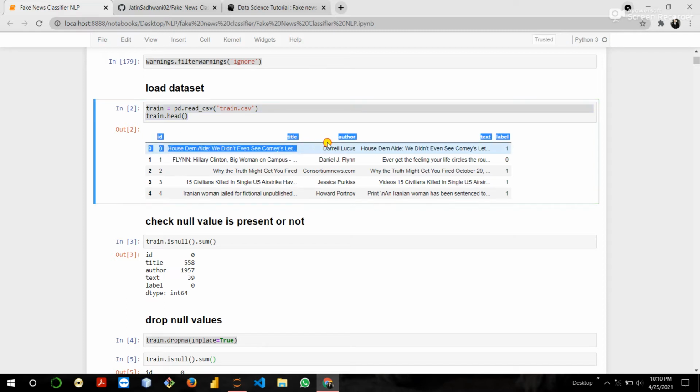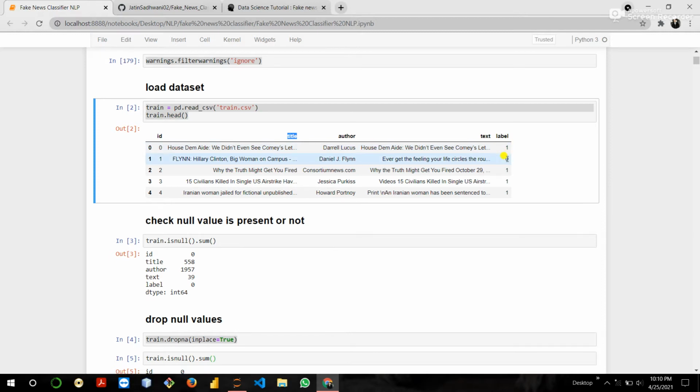Here we have five features: ID, title, author, text and label. But we use only two features. Title is our news, and label is our target feature. One stands for real news, zero stands for fake news.